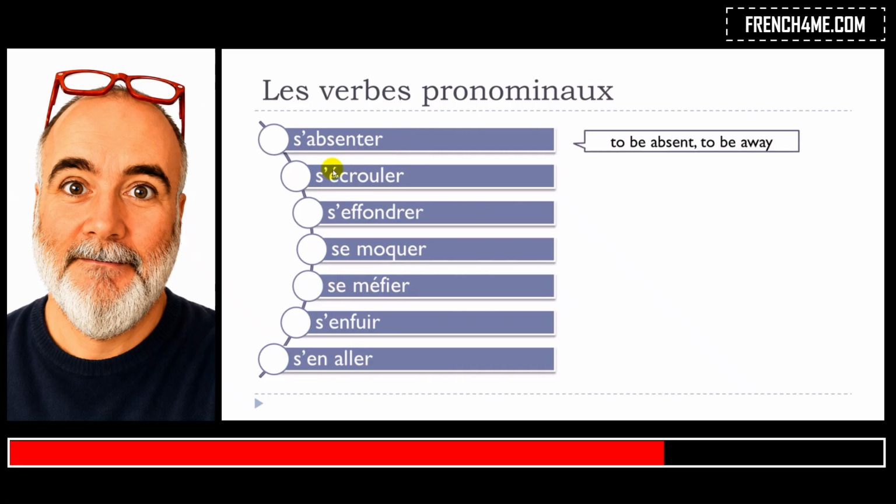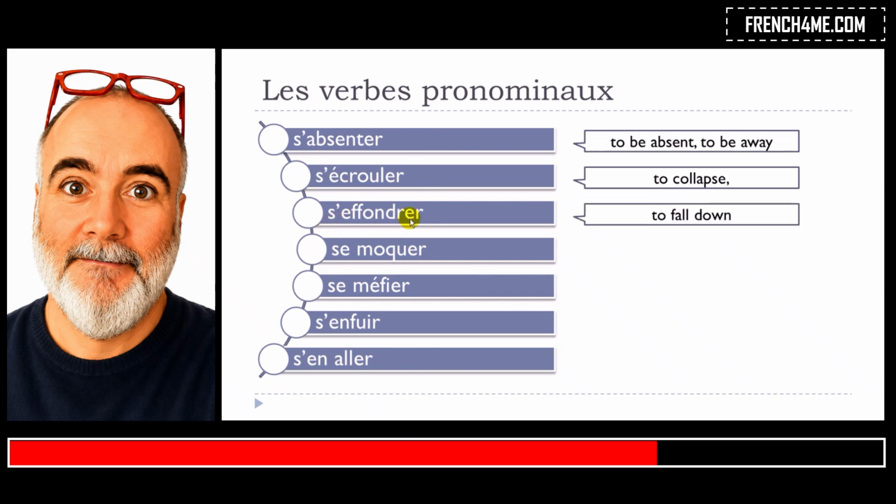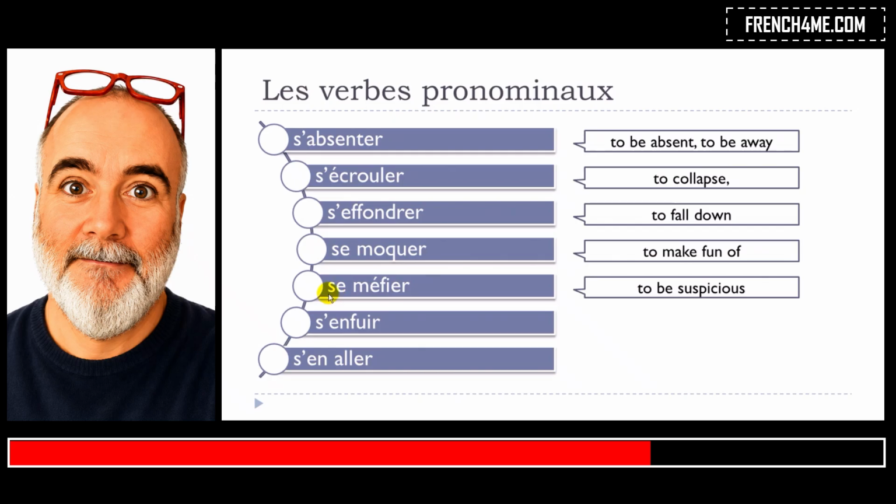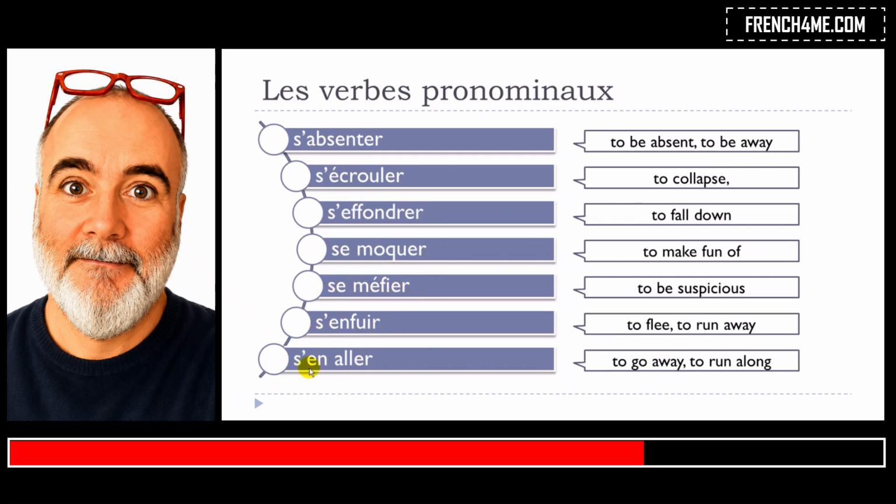S'absenter, s'écrouler, s'effondrer, se moquer, se méfier, s'enfuir, s'en aller. Okay, so you've got here the translations, and keep in mind that if you want to use them, you will have to use them with se, and then of course it will modify the way that you conjugate them.